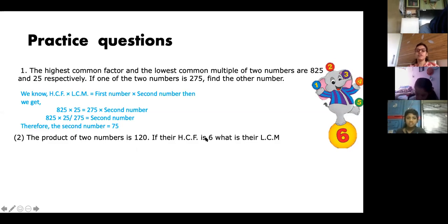Ma'am, can I tell? Yeah. What is the answer? It will be HCF into LCM, which means 6x is equal to 120. Correct. So what is X? 120 upon 6, which will be 20. Correct. So LCM is 20.